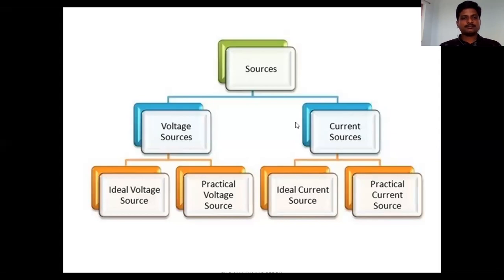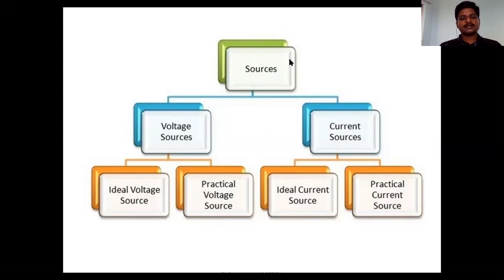Source means it is capable of delivering the energy or supplying the energy. As you can see on the screen, sources can be divided into two types: voltage source and current source. Again, voltage sources are divided into ideal voltage source and practical voltage source. Similarly, current sources can be divided into ideal current sources and practical current sources.